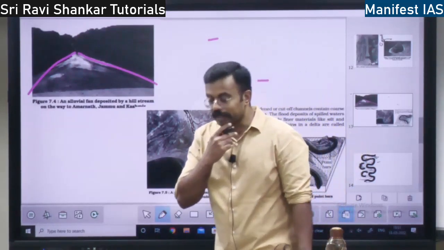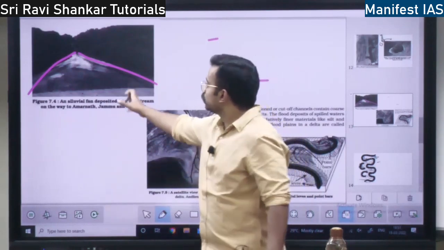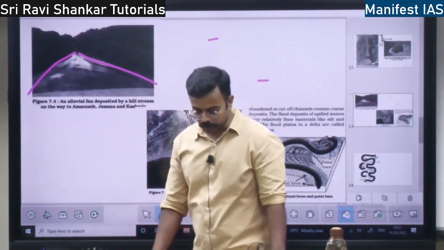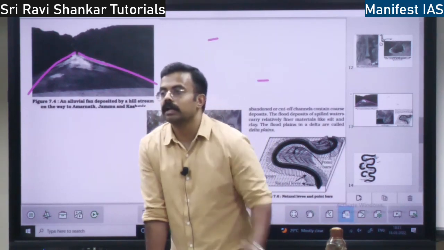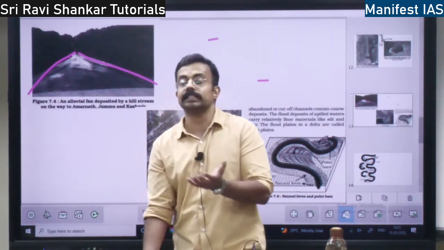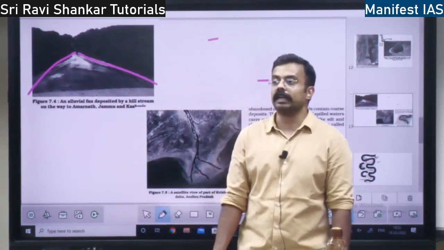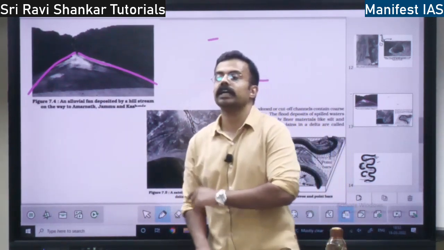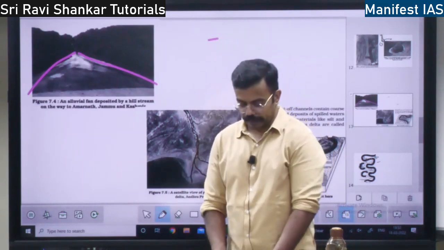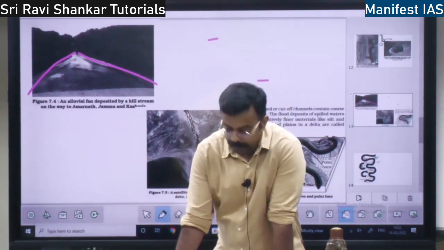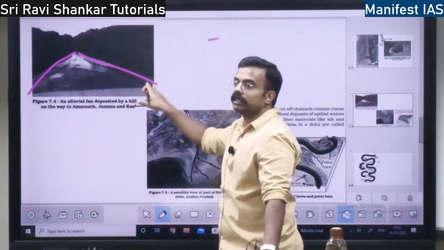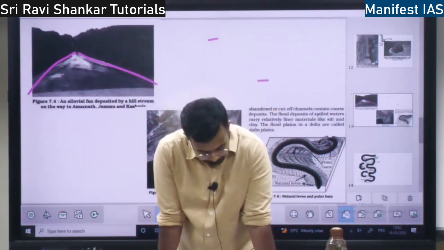So that is not there. That is why the materials will get deposited. When the river hits the plain area, the material it is carrying becomes too heavy, and it is going to deposit the material, right? So this is a cone shaped deposit. It is called an alluvial fan, right?